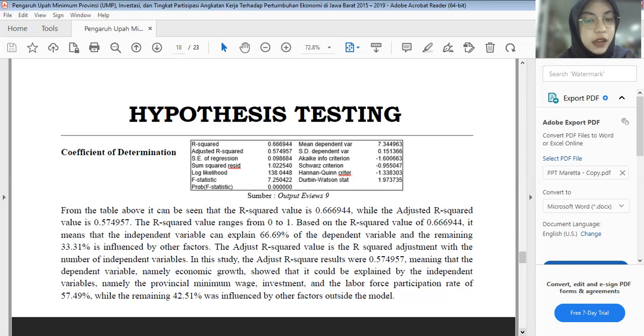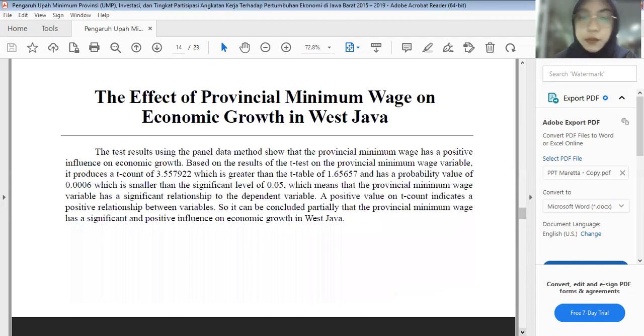The adjusted R square value is the R square adjusted for the number of independent variables. In this study, the adjusted R square result was 0.574957, meaning that the dependent variable, namely economic growth, can be explained by the independent variables, namely the provincial minimum wage, investment, and labor force participation rate, at 57.49%, while the remaining 42.51% was influenced by other factors outside the model.